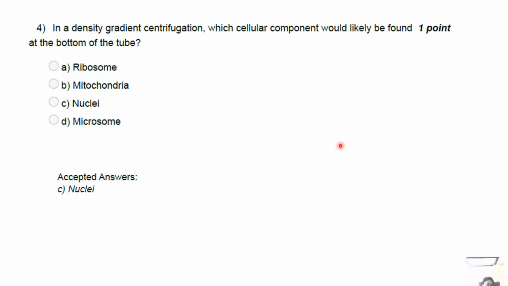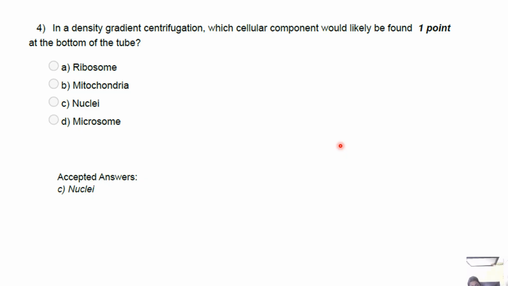Now, three properties matter the most. Mass and size: larger objects experience a greater centrifugal force and tend to sediment faster. Buoyant density: the effective force causing movement is reduced by the displaced medium. If particle density is equivalent to medium density, it stops. Shape and hydration: non-spherical shape and bound water effectively change the effective density and the friction.